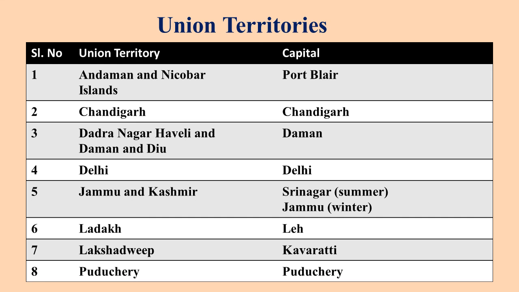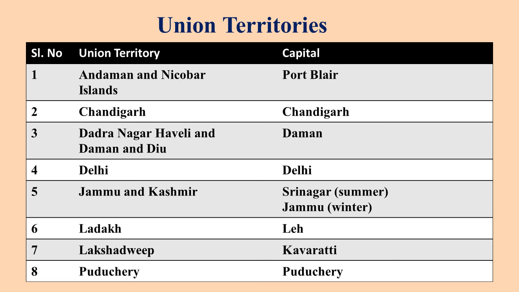Another union territory is Chandigarh. Its capital also is Chandigarh. Dadra Nagar Haveli and Daman and Diu. Earlier, Dadra Nagar Haveli was a separate union territory and Daman and Diu was another union territory.